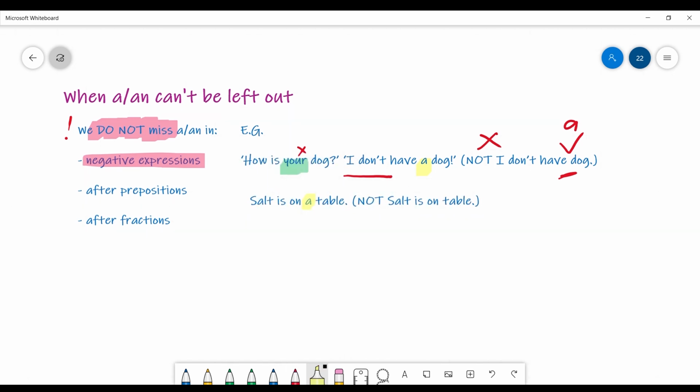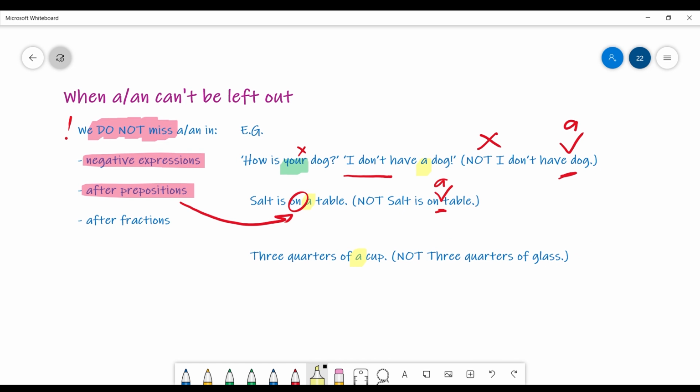Another example. Salt is on a table. We don't say "salt is on table." Again, missing article after a preposition. Here we have the preposition "on," and we are using an article after it if it is followed, once again, by a singular countable noun.